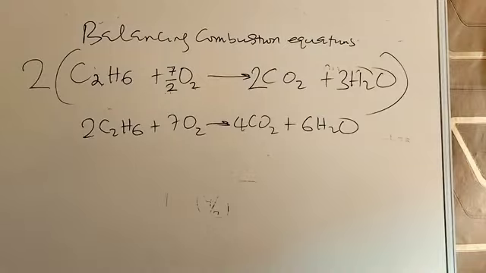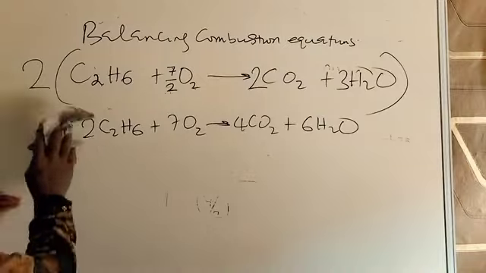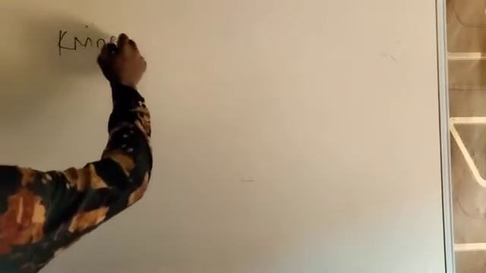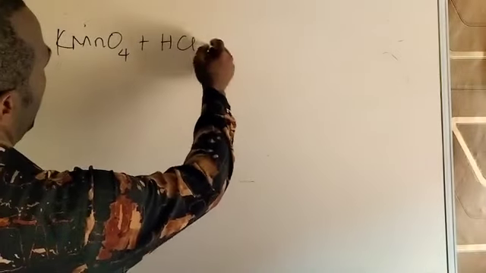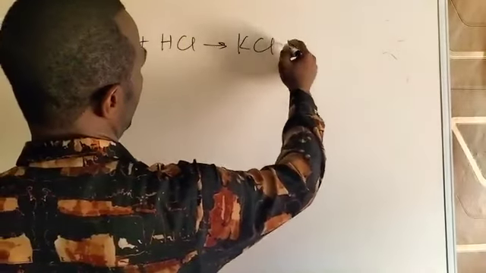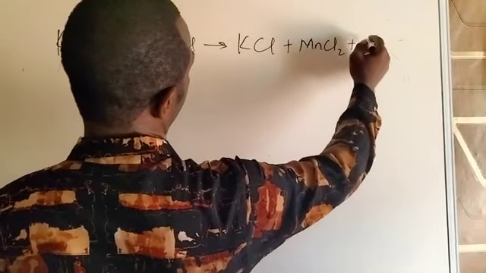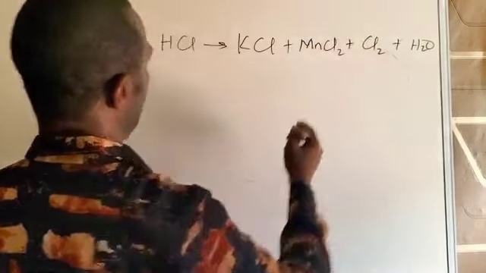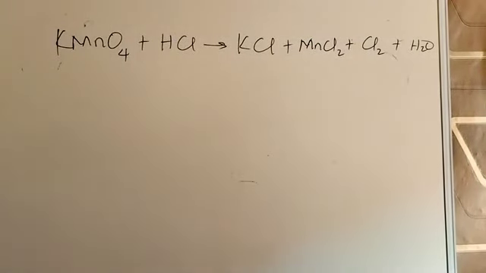So, we're now going to look at equations or reactions that are somewhat difficult to balance. Normally, complex redox reactions give us a headache to balance. For example, if I have KMnO4 plus HCl, you know, will give multiple products: KCl plus Cl2 plus water. So let's say we have this kind of equation. You are asked to balance this redox equation, a complex redox equation. So what do we do about this reaction? How do we go about it?